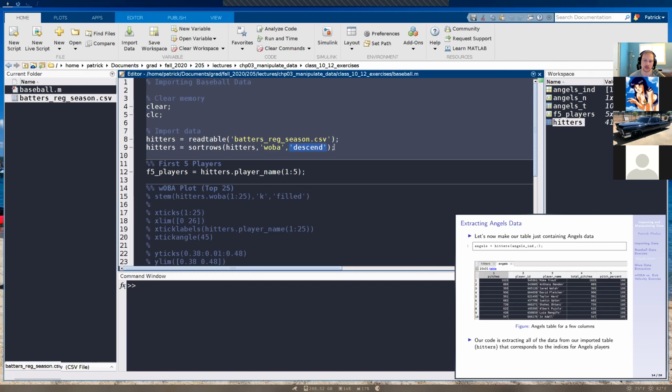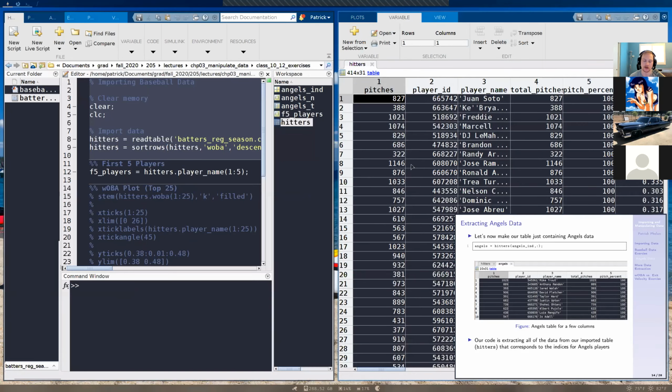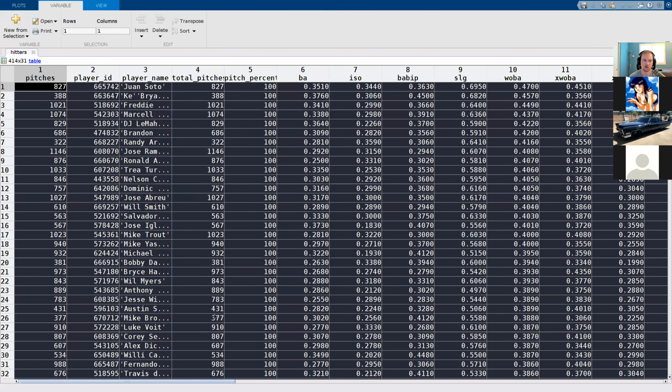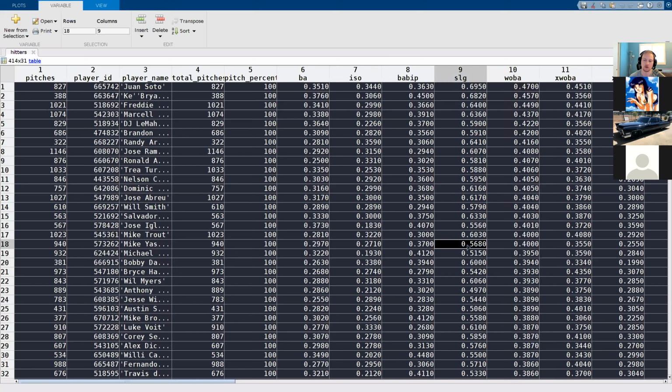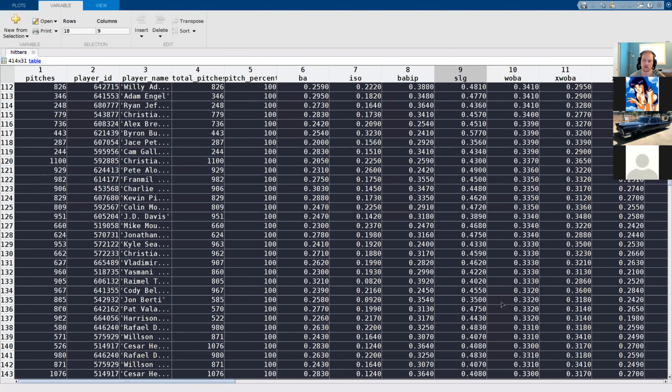I think by default, they do it by ascending, or ascend. But for us, we wanted to sort it by descending values, so at the top of our table, we have higher numbers. If I look at our table and I look for that variable name called WOBA, we see it's right here, column 10. And at the top of the table, we have higher values, and they go lower and lower as we go down.